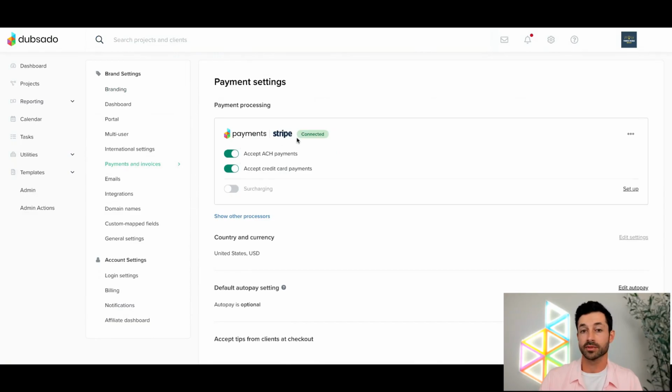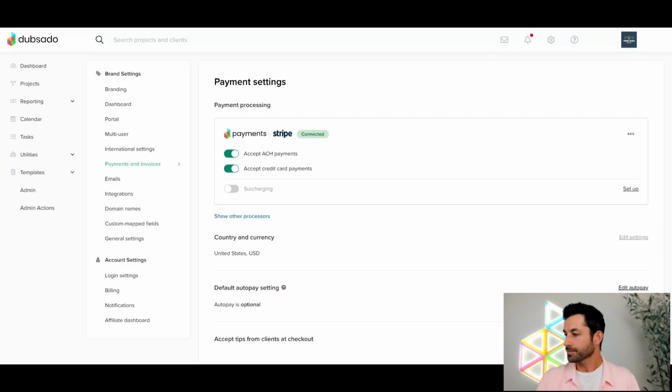Right now I'm connected with Dubsado payments. You can see here surcharging. I haven't set it up yet. That's why it's grayed out. But if you live in most of the states in the United States, there's a couple states where surcharging is not allowed federally, but as long as your business is based in an area where it's allowed, you can set this up and it will automatically add in a surcharge if your client is paying via credit card. So that would be the best way to add in a credit card fee to your Dubsado invoices, Lori.